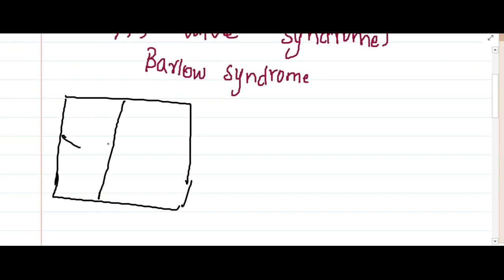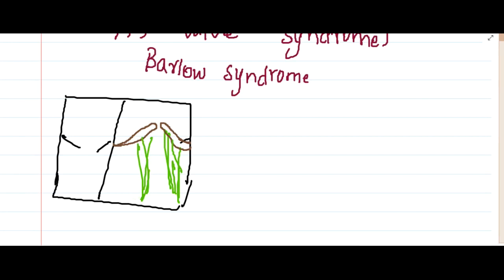If you see here, the mitral valve which is present balloons into the left atrium during systole, like this. Because of this ballooning of the mitral valve into the left atrium, there is excess stress in the chorda tendineae muscles which are attached to the valves. These show excess stress and this results in subendocardial ischemia.